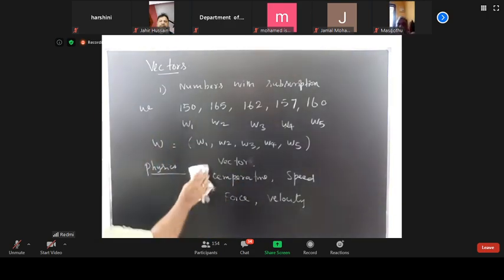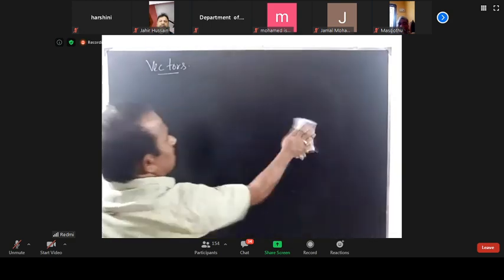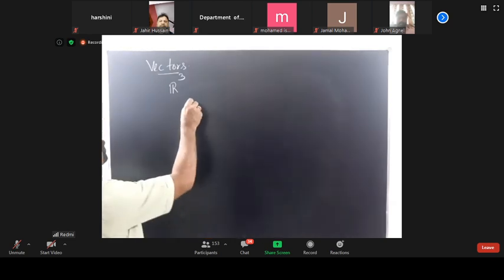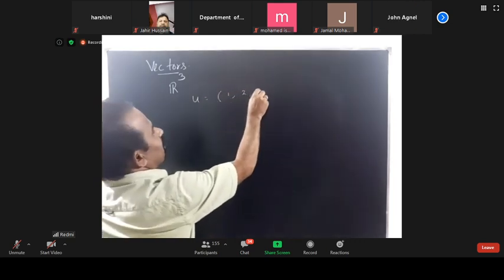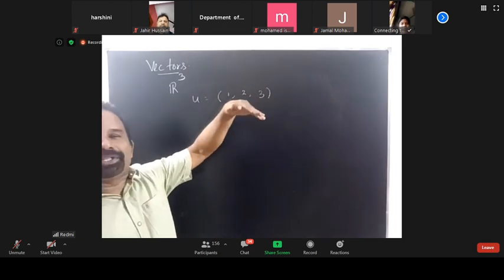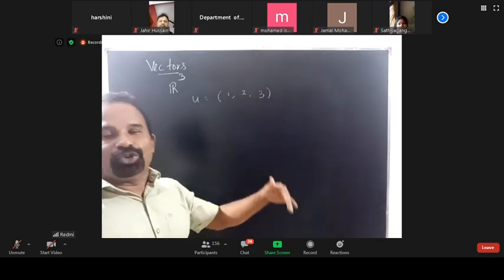Now we know the famous space R3. I am taking one vector, suppose the vector U is equal to 1, 2, 3. How do we find the magnitude and direction?